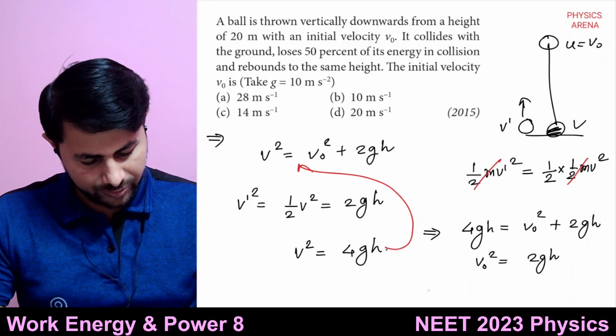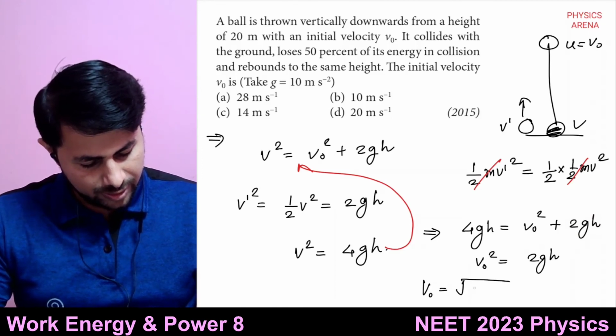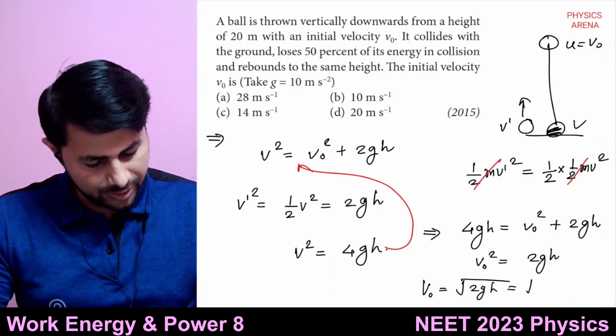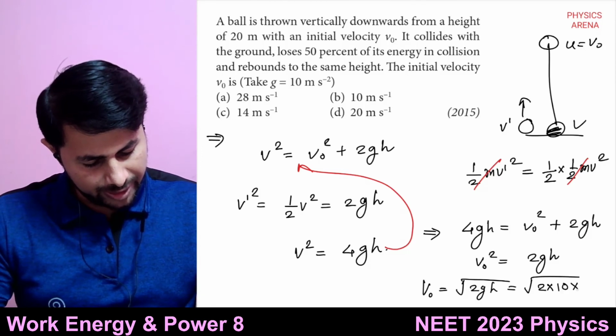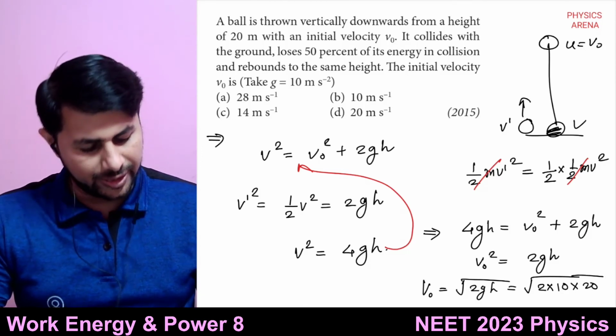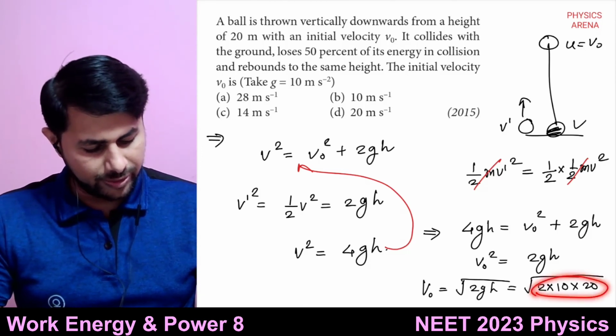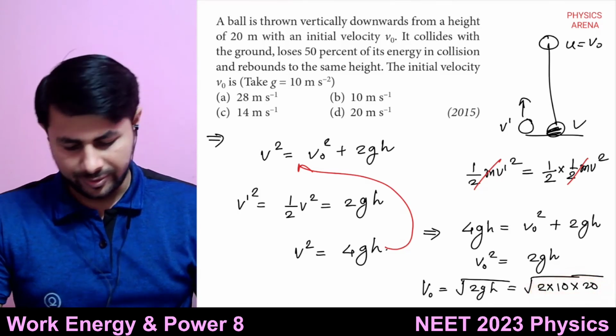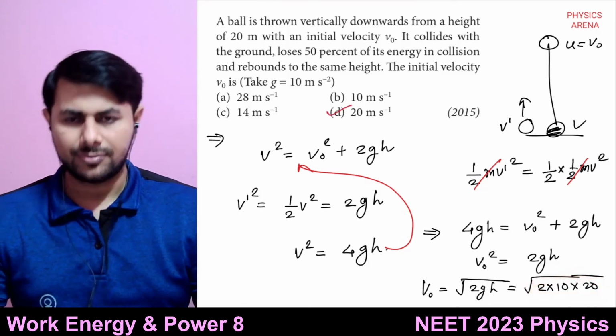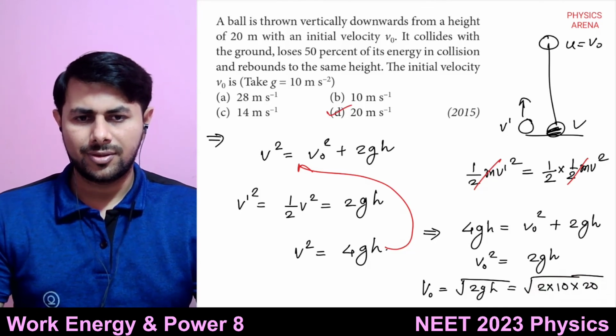So what is 2gh? That is square root of 2 multiplied by 10 multiplied by how much was the height? 20. So square root of 20 square, that is 20. 20 meters per second is the answer.